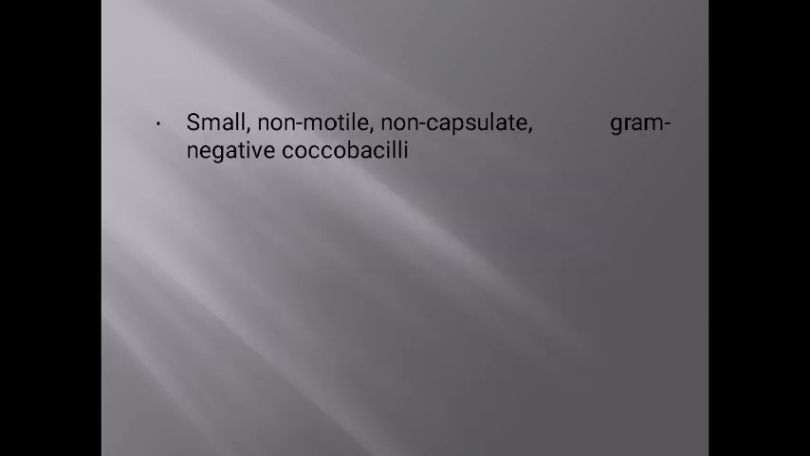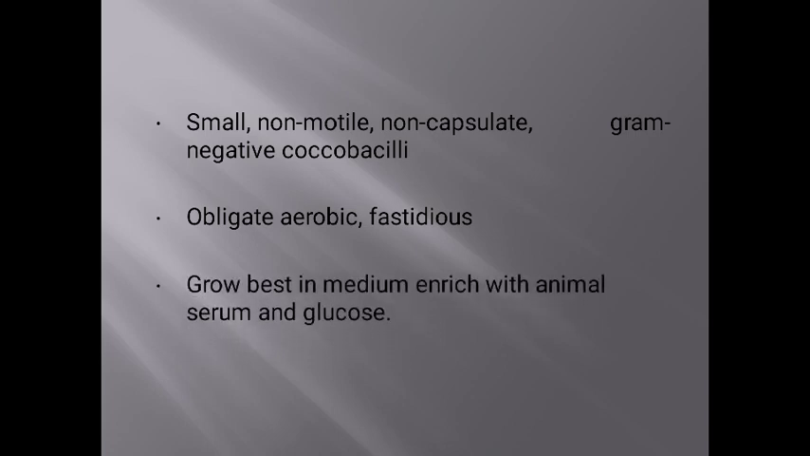This shows the growth of Brucella on blood agar media. It is a gram-negative coccobacillus, and they are non-capsulated and non-motile. They are obligate aerobes and they are fastidious. Fastidious means that this bacteria needs enriched media for growth, and it also needs 5 to 10% carbon dioxide. Although it is an obligate aerobe, 5 to 10% CO2 will enhance its growth. You can provide this condition by using the candle jar method.